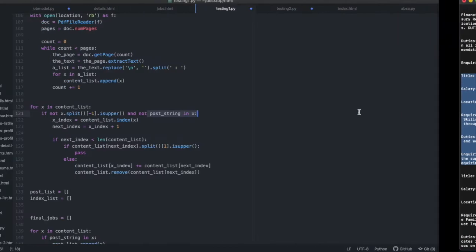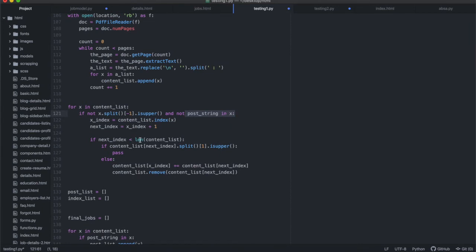So what we're doing here is just testing that we are still within the list. Because if it was the last index in the list, this next index would be greater than the length of the list, right? So we are just doing a quick test over here to make sure that it's not the last element of the list, all right?